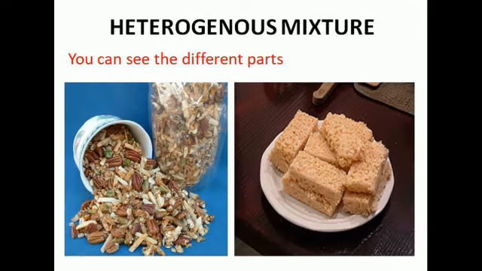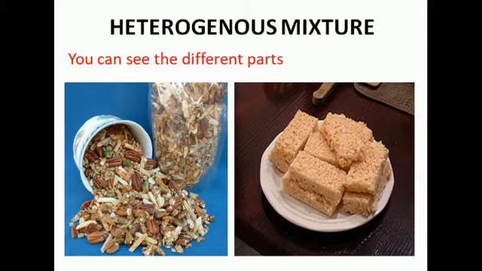Heterogeneous mixtures. Hetero means different, where you can see the different parts of the mixtures easily. Examples of heterogeneous mixtures are concrete, which is a mixture of cement and water. Sugar and sand form a heterogeneous mixture.